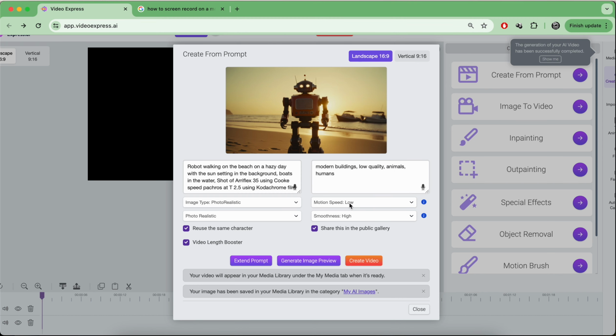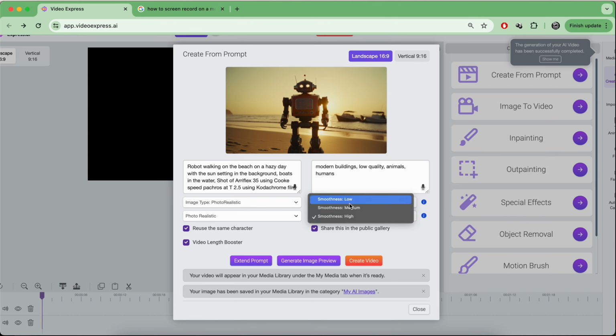And I should mention that the motion speed, it says, is how much movement or animation you want in your videos. High speed can sometimes lead to artifacts or blurry output, and low speed can sometimes create static video. Okay, so that's good to know. And the smoothness, it says, is how smooth you want the final video output to be. High smoothness may not work for some images. Low smoothness may change the facial features of the person. So these are just little things that are trying to help you understand.